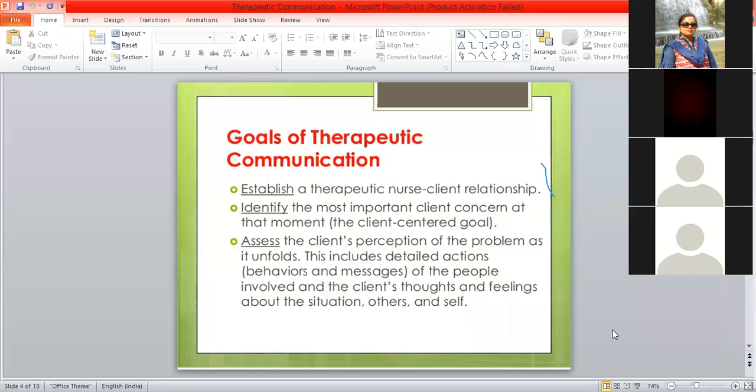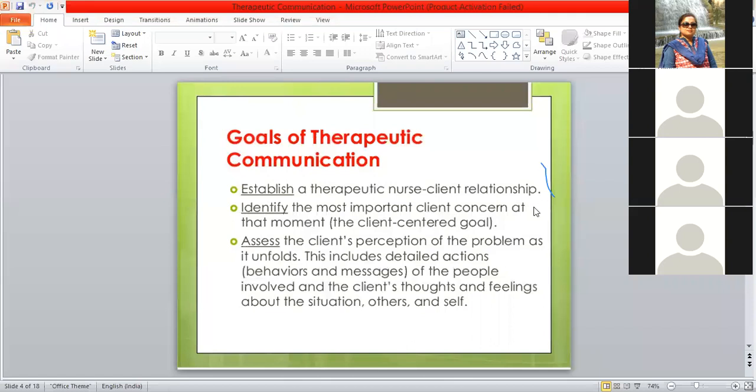Then, as I mentioned already, you have to identify the patient's concern, the client-centered goal. You should not be only talking. You should be a very good active listener and a good observer. Then only will you collect the need, and be able to specify the prioritized need of the patient.